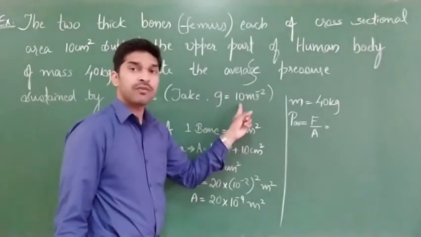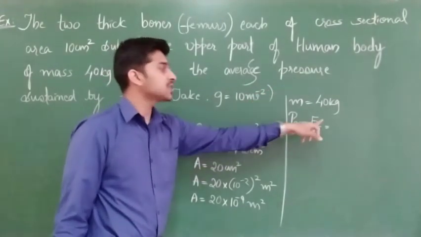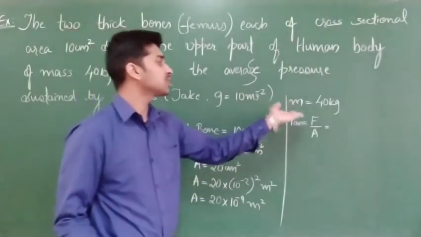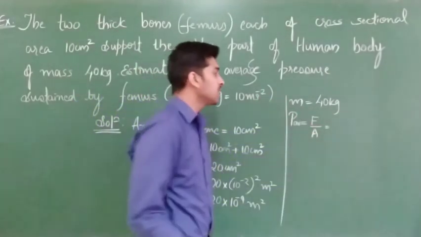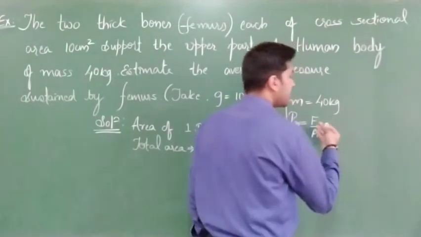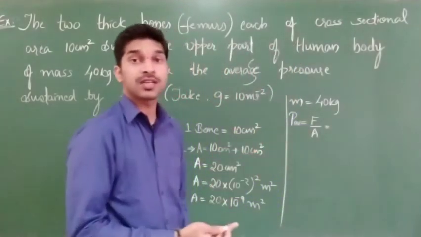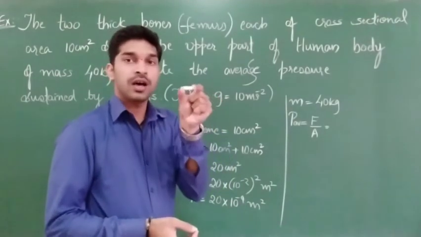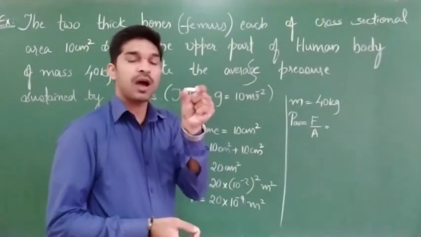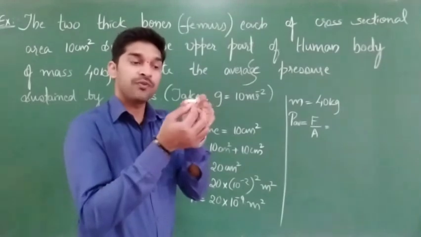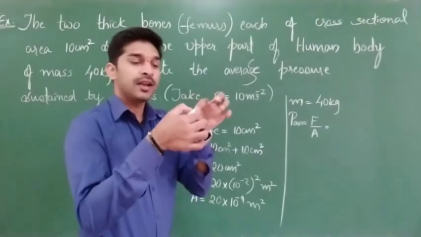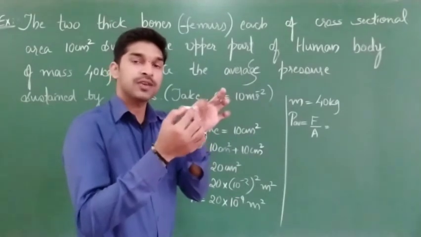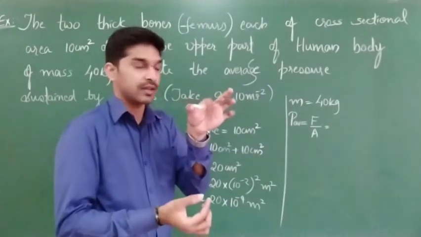That means the total weight of the body acts as force, because the SI unit for weight is Newton and for force also Newton. So weight is nothing but mass into acceleration due to gravity. If the mass of this chalk piece is half kg, then the weight acting in the downward direction is half kg into acceleration due to gravity.